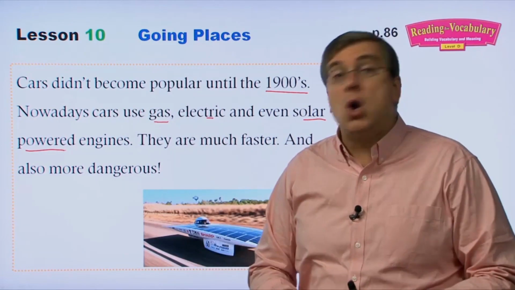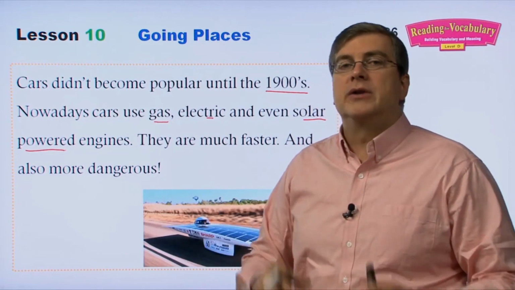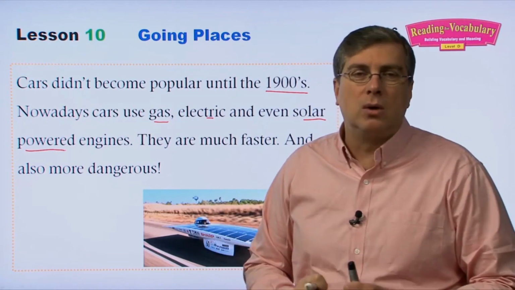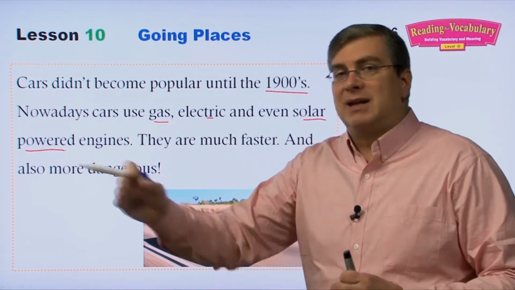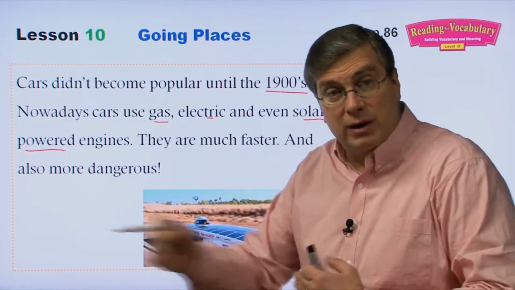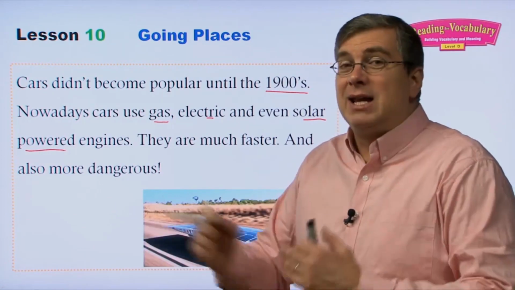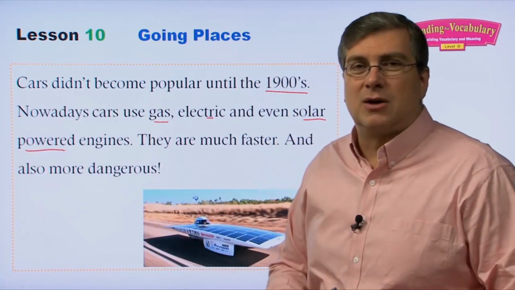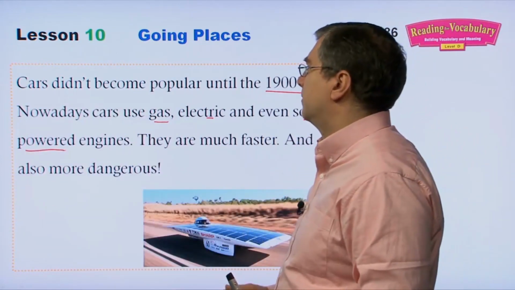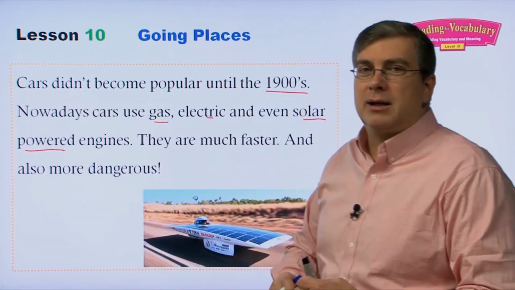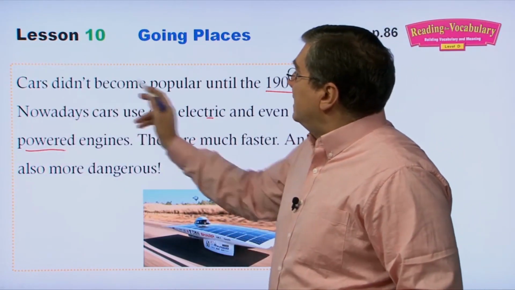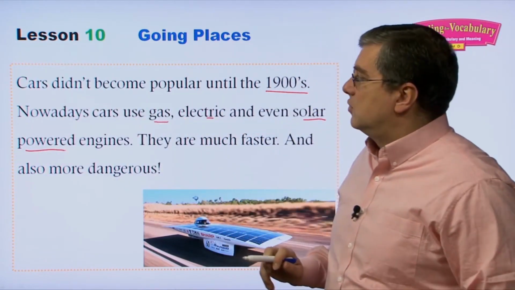Almost everybody knows how to drive a car. Cars are the main type of transportation that most people in the world use to get from place to place, because they can take you short distances in your town, in your state, in your neighborhood, or they can take you long distances also to another country, for example. But they're very ubiquitous. They're everywhere, right? Cars are everywhere. But they didn't become popular until the 1900s.